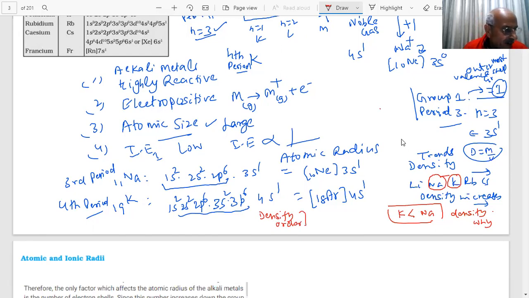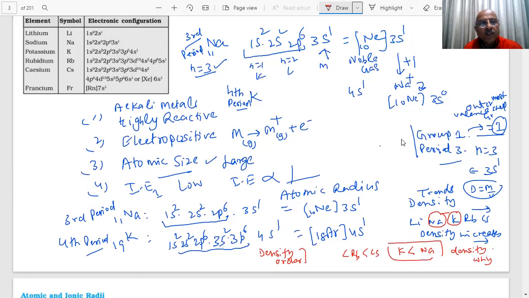If I see the density, the one which has the largest density will be the last one. Which is that? The largest density is cesium, then rubidium. After rubidium, you should have potassium, but this is not correct. The density of potassium is less than sodium. So the correct order is: sodium, then potassium, then lithium.